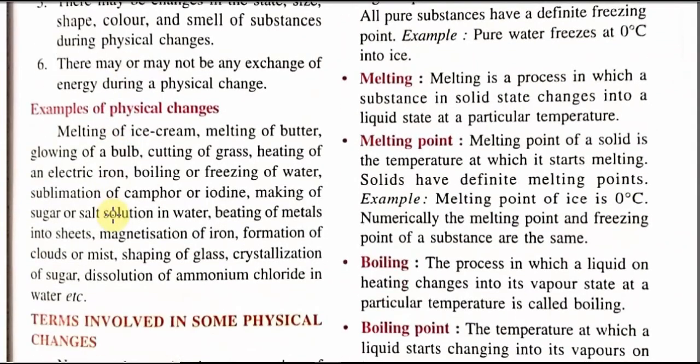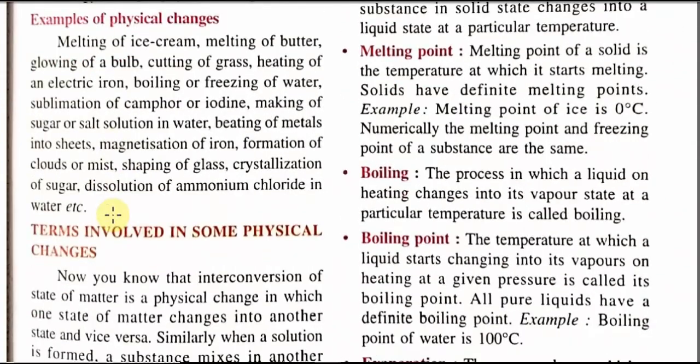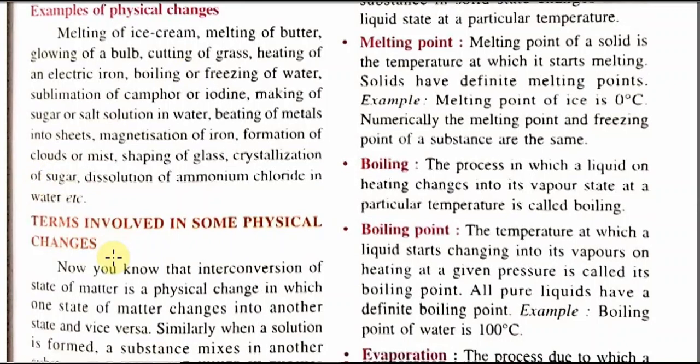There are also some examples of physical change like melting of ice, melting of butter, growing of a bulb, cutting of grass, beating of metal into sheets, magnetization of iron. There are many examples of physical change. Students, please go through the points given here because these are very important points and you will need these points in the examination also.